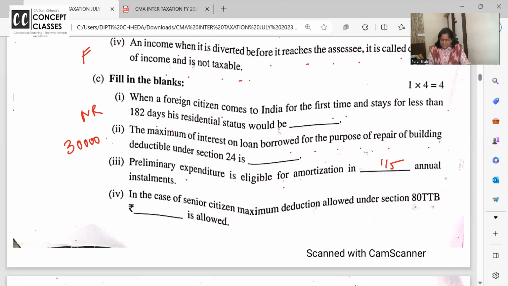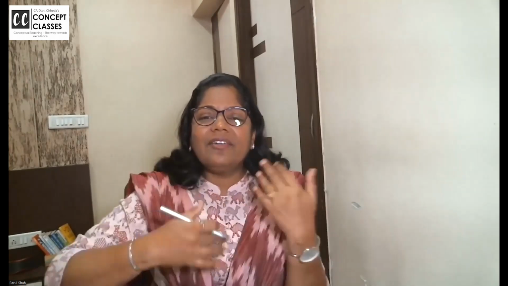In case of senior citizen, maximum deduction allowed in the 80TTB is 50,000. I can challenge how I have covered this. Just watch one minute reel. Those reels are not my time pass. They are again repetition in a different way where students are confused. Look here for two minutes and you will surely be clear after three minutes.